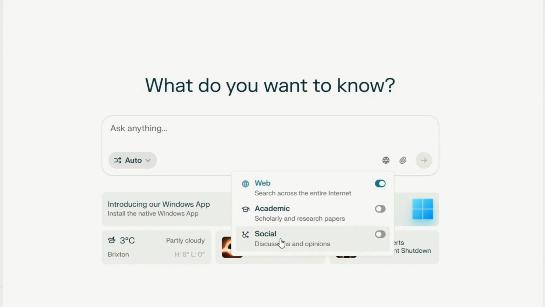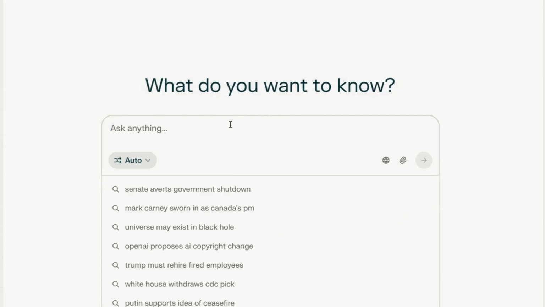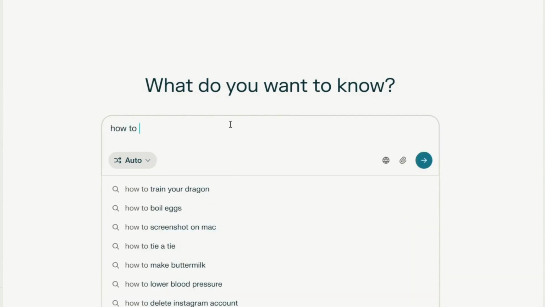Your normal search, you would want to do it on the web, but if you are doing an academic paper or you wanted something to be much more academic, you could limit it to academic sources, or you could also go to social sources. In this case, I'm going to stay with the web, so we're going to be searching generally on the web. How to start a bakery. Okay, and here I'm using auto. You do your search and off it goes.